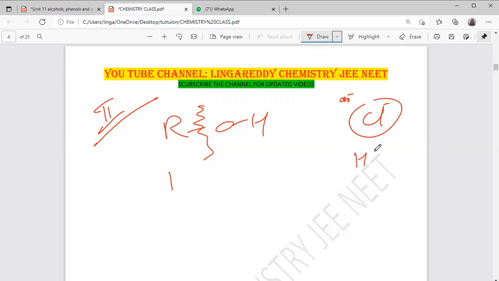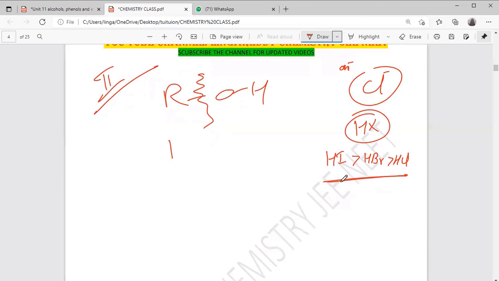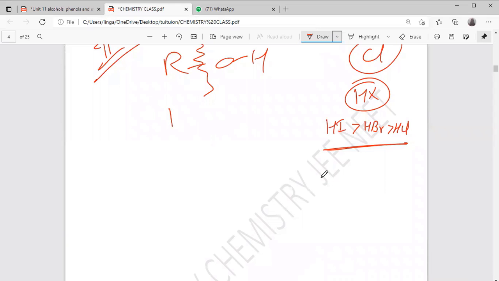We can take HX. In HX, what is the reactivity order? HI is more reactive than HBr, than HCl. HF is very, very less. Why? How to remember, and what is the reason HI is more and HCl is less? Do you know which acid is the strong acid among these, HI or HCl? Which is a strong acid?